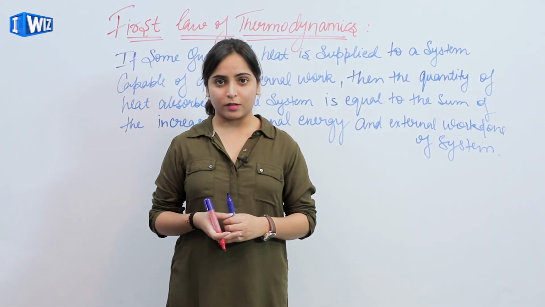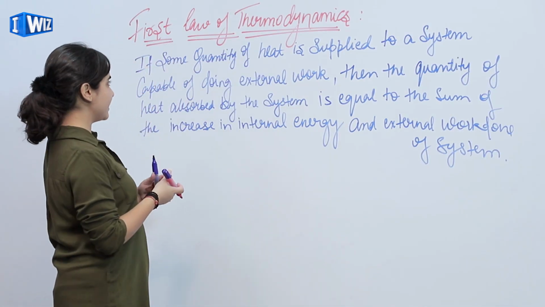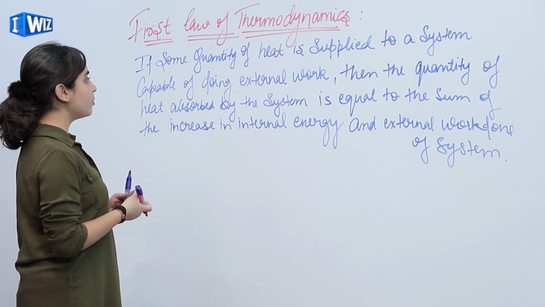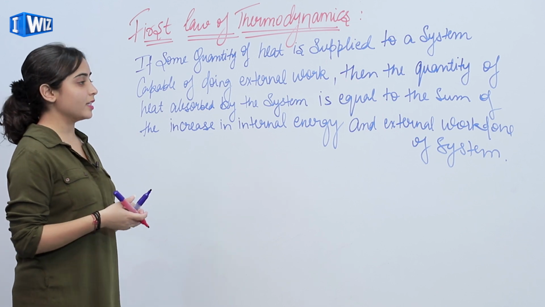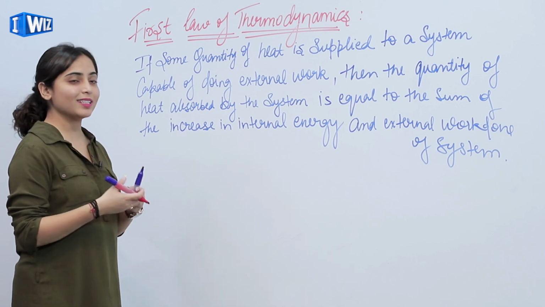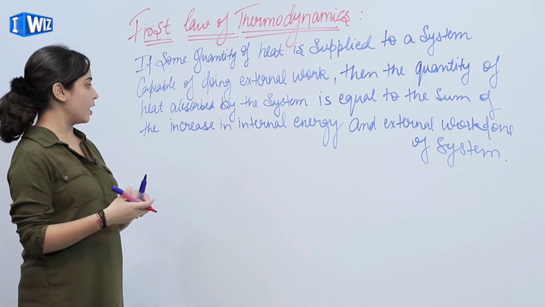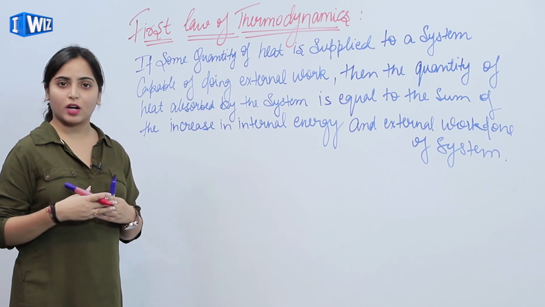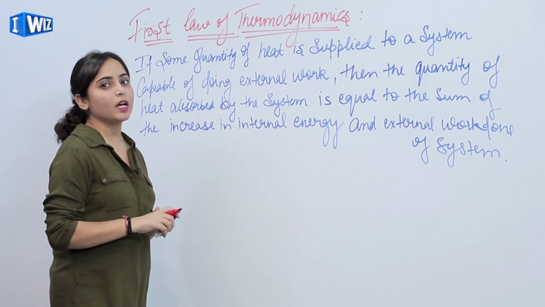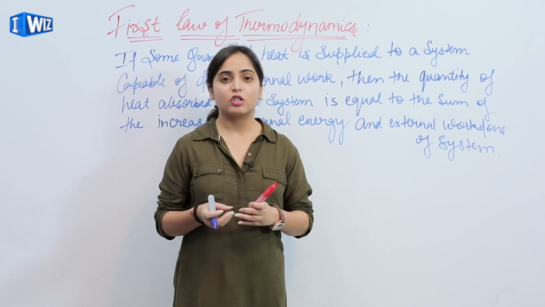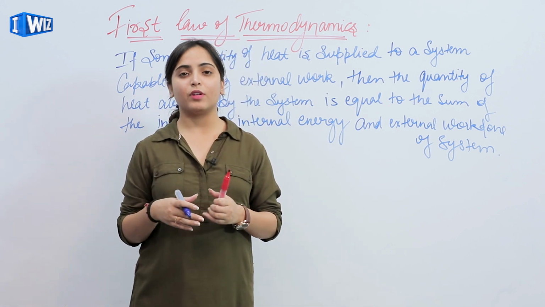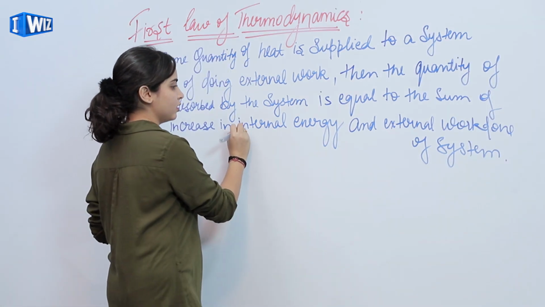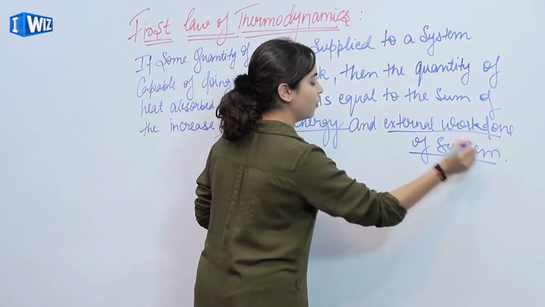The first law of thermodynamics states that if some quantity of heat is supplied to a system capable of doing external work, then the quantity of heat absorbed by the system is equal to the sum of the increase in internal energy and external work done by the system. That means हमने system को heat provide करी है, जो heat system ने use करी है, that will be the sum of internal energy and work done. Internal energy and external work done.